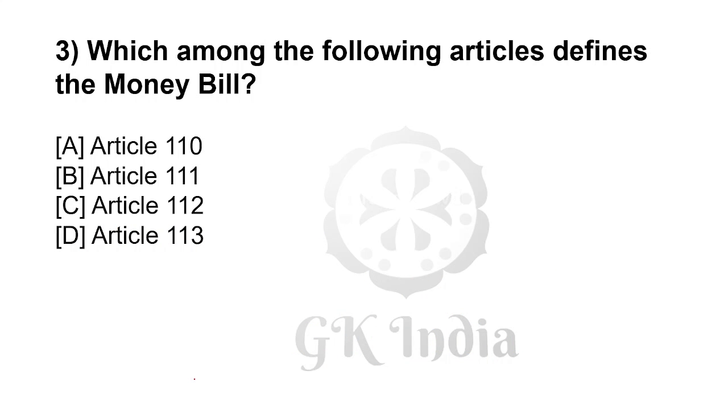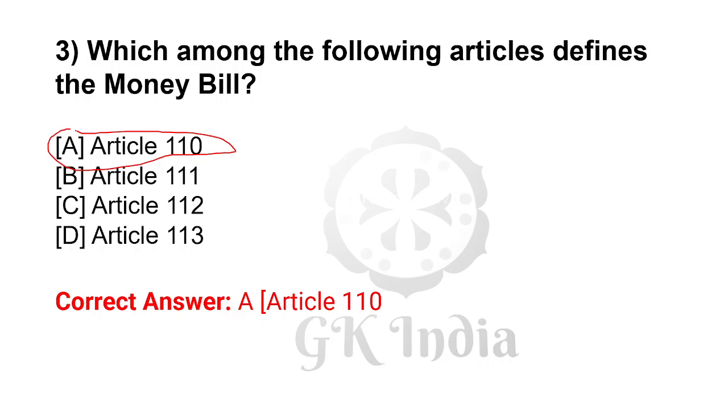Which among the following articles defines money bill? The answer is A, Article 110. Correct answer is Article 110.